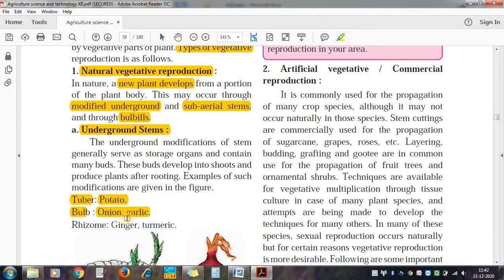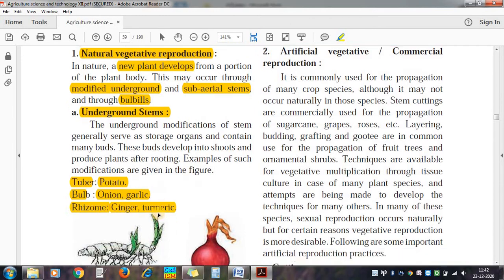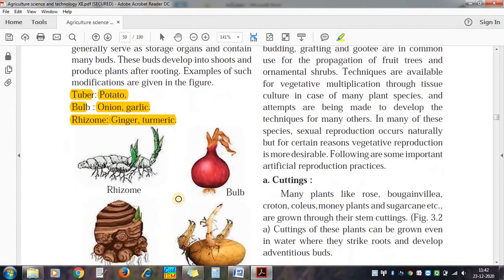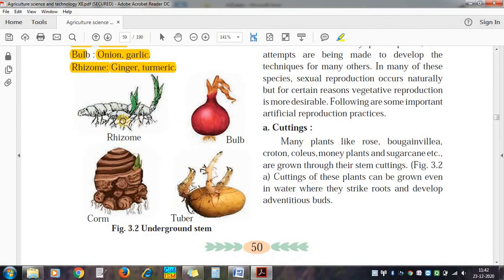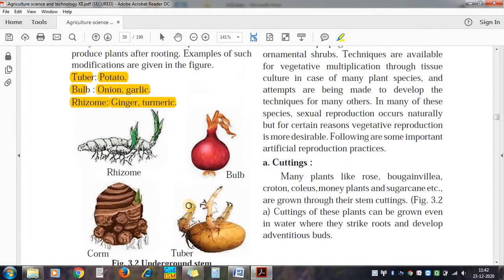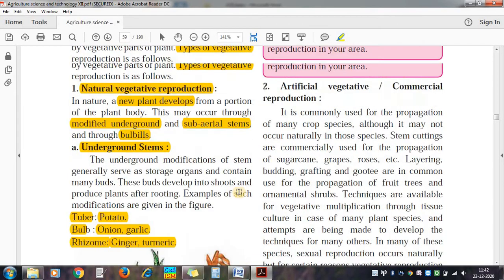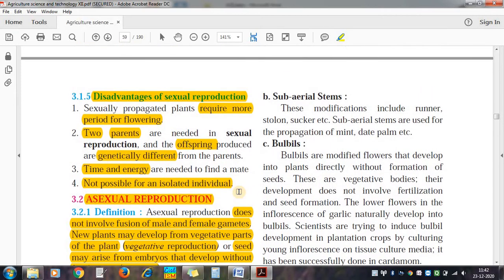In case of onion and garlic, bulb is used. In case of ginger and turmeric, rhizome is used. So these are all underground stems. So here this is a rhizome, this is a bulb, and we can see the other pictures. These are available at our home also. So these are all natural vegetative reproduction parts.